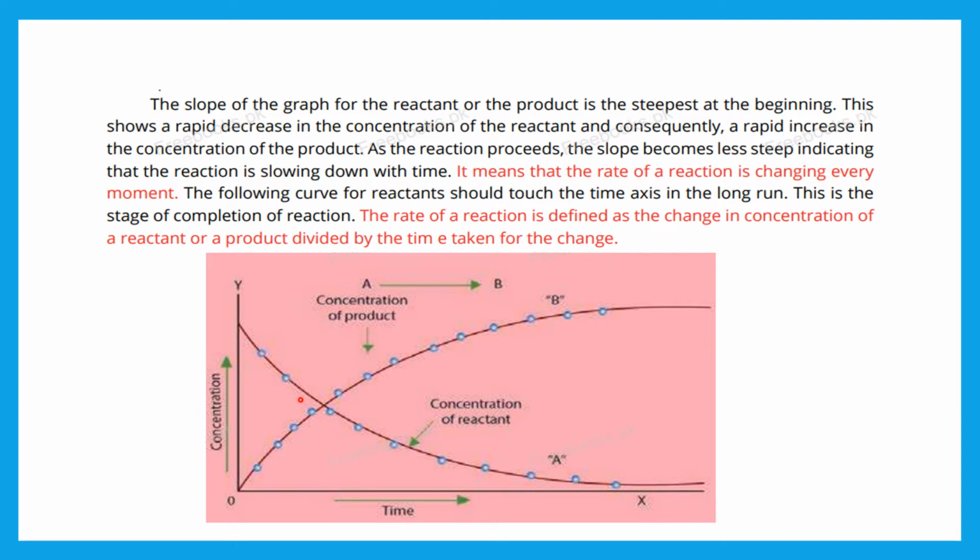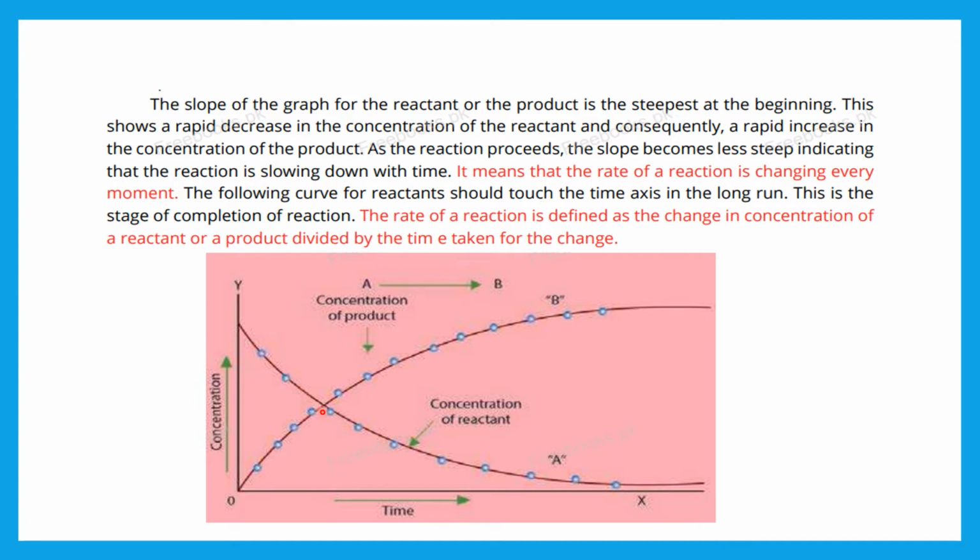The slope of the graph is very steep at the start, both in the case of the reactant as well as the product. So the slope of the graph for the reactant or the product is steepest in the beginning, and this steepness shows that at the start the reaction is very fast.